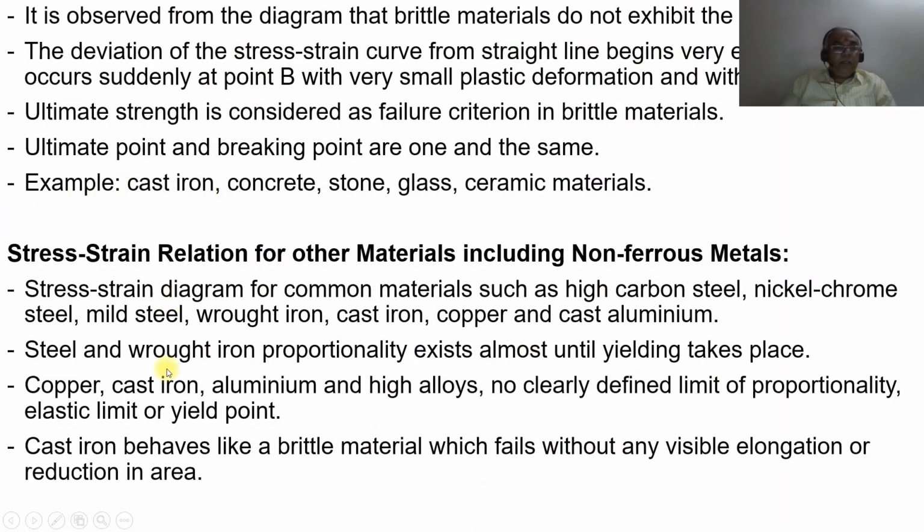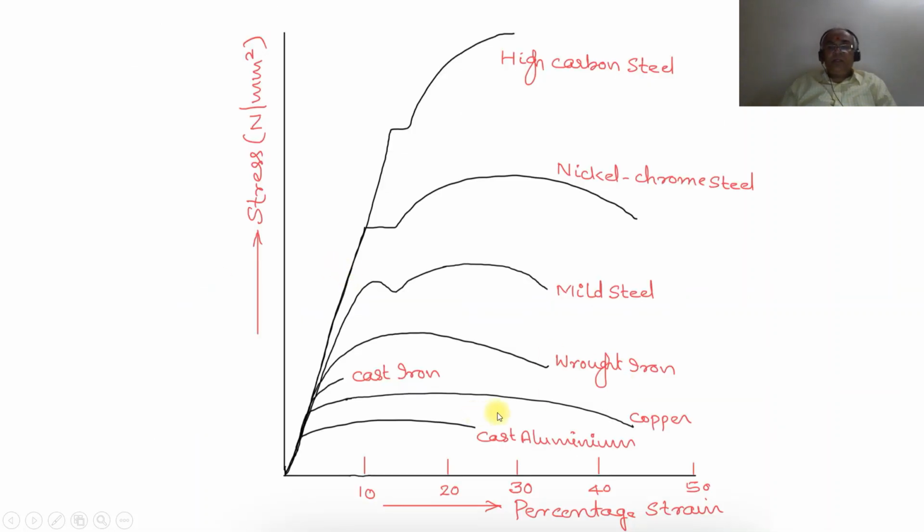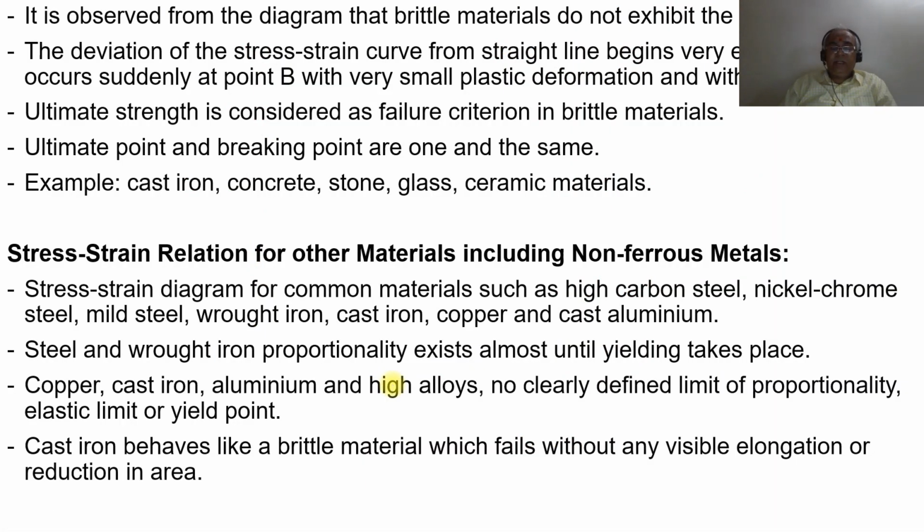Now, cast iron behaves like a brittle material which fails without any visible elongation or reduction in area. So cast iron is the one which is going to behave like the brittle material, which fails without any visible elongation or reduction in area. This is the cast iron which we are talking about, and there are no visible changes.